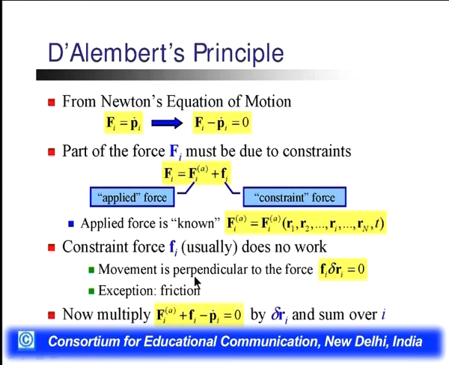From the previous equation, the movement is perpendicular to the force, so this constraint force term is equal to 0, and from this equation we drop it. As we multiply this equation by del Ri, this will be Fia del Ri, fi del Ri, and minus Pi dot del Ri. This fi del Ri will be 0.